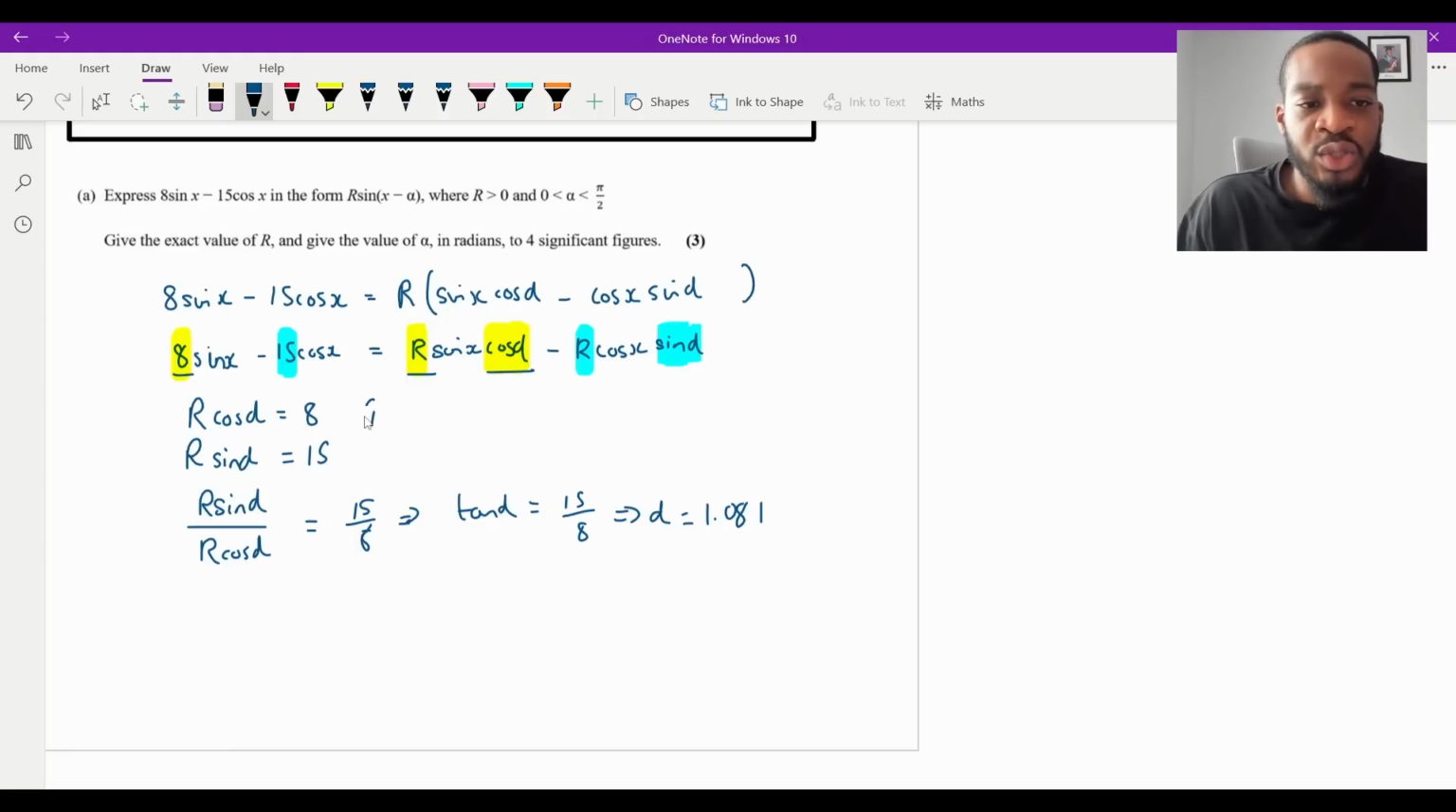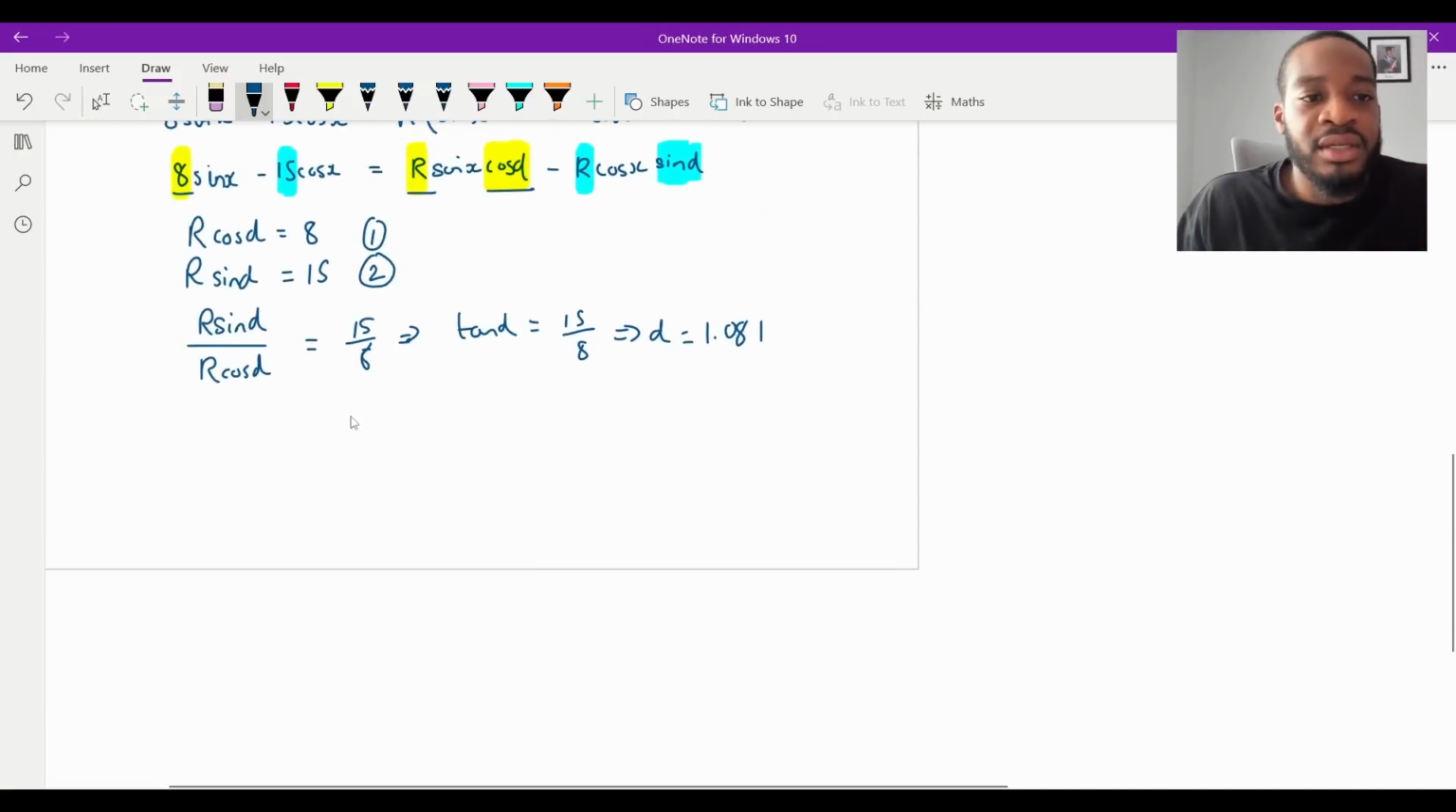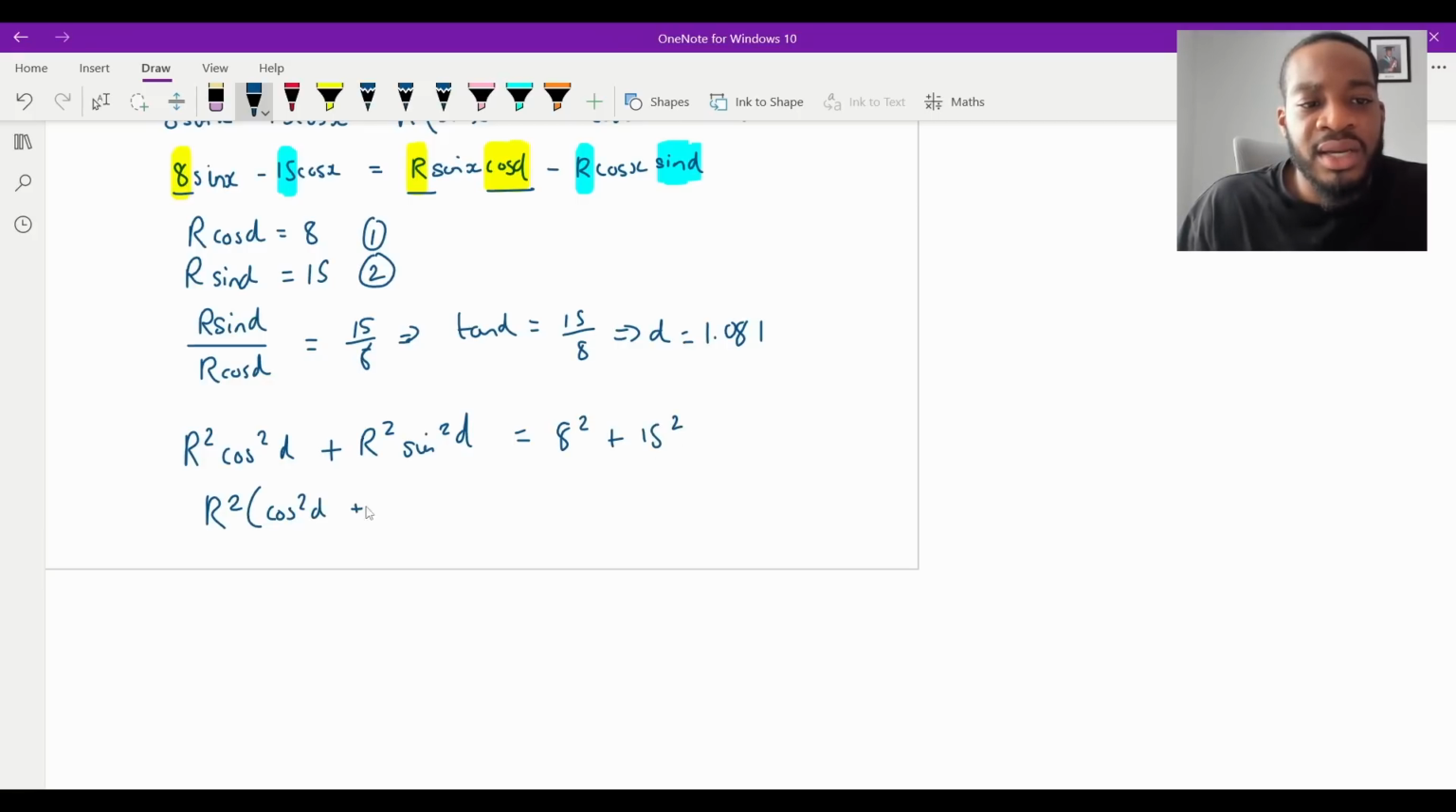Now, when you're here, you've got equation 1 and equation 2. You're going to square both of them and then add them. So if I square the first equation, it's going to be r squared cos squared alpha, right? If I square the second one and add it, it's going to be r squared sin squared alpha. And then that will equal 8 squared plus 15 squared. Take out an r squared from both. We're going to get cos squared plus sin squared in the middle, which you know is going to be equal to 1, from our trig identity.